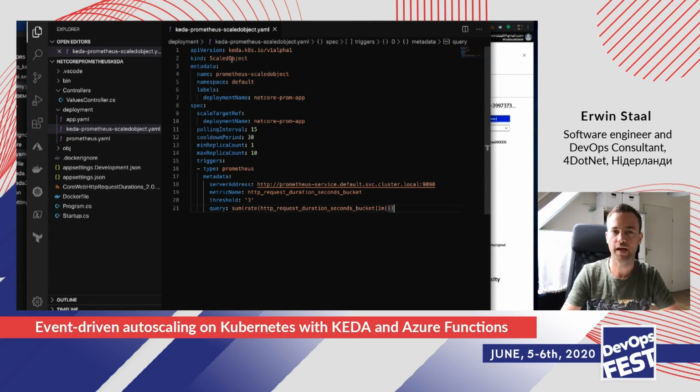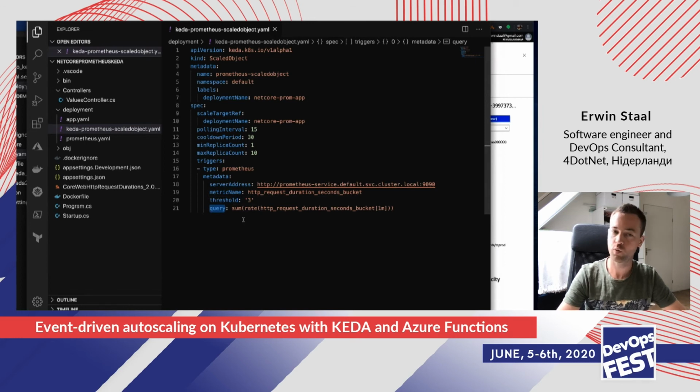And then you have to, again, write one of those scaled objects to make it known to KEDA and have KEDA scale it. So this one looks quite similar to the one we already saw. Down here, it's not a queue trigger anymore, but this time it's a Prometheus trigger. So it also has a few different parameters here. It obviously needs to know where your instance lives. It wants to know the metric name you want to look at. It needs a threshold. So if the metric goes over the threshold, it will do scaling.